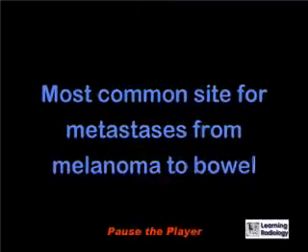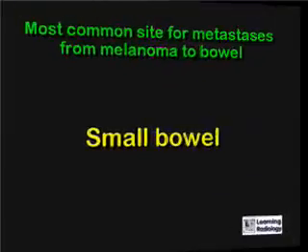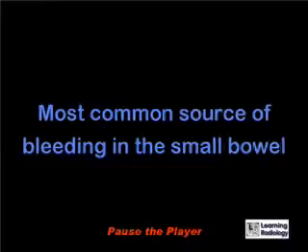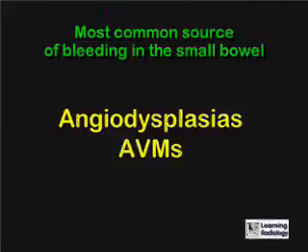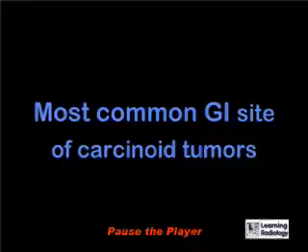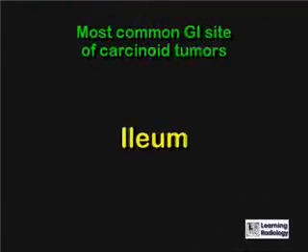What is the most common site for metastases from melanoma to the bowel? The small bowel. What is the most common source of bleeding in the small bowel? Angiodysplasias, AVMs. What is the most common GI site of carcinoid tumors? The ileum.